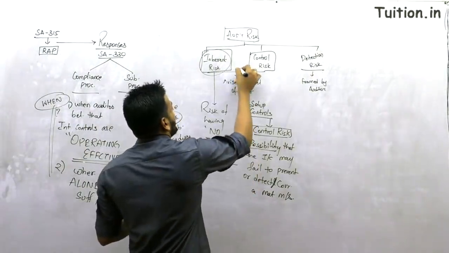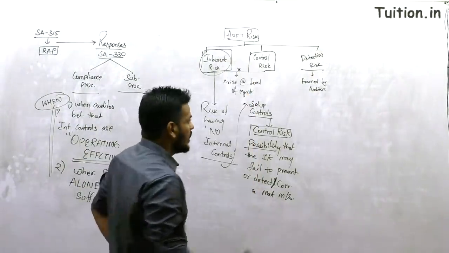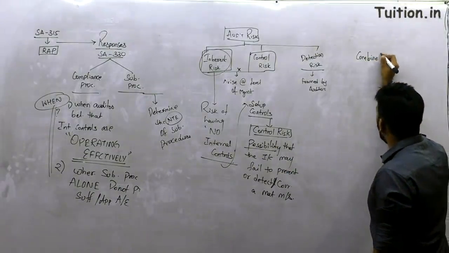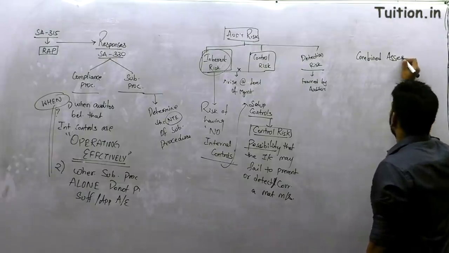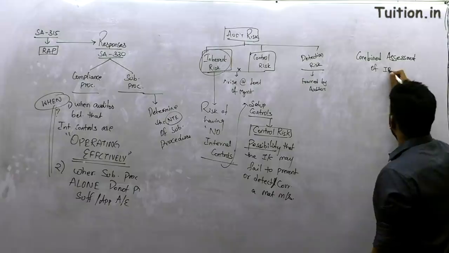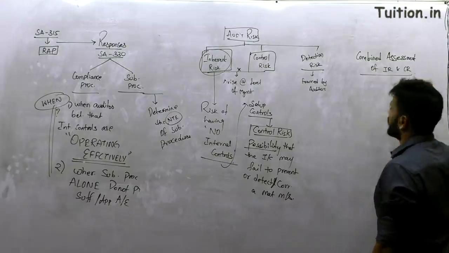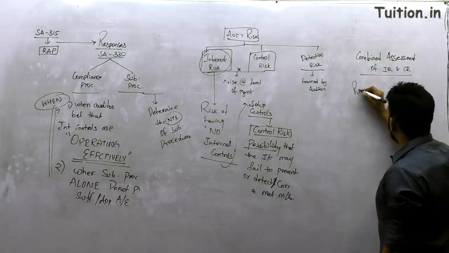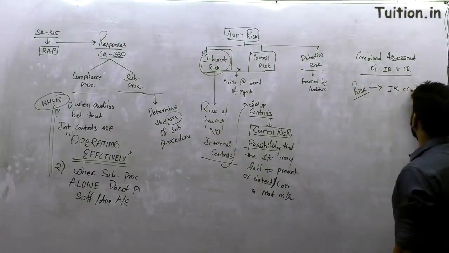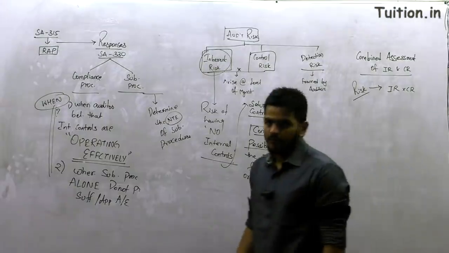Therefore they always have to be assessed combinedly. So anybody asking you what is the risk at the management level, it is inherent risk and control risk.